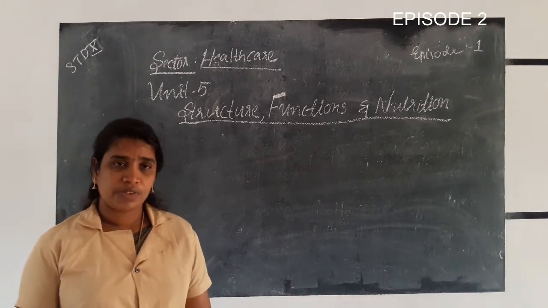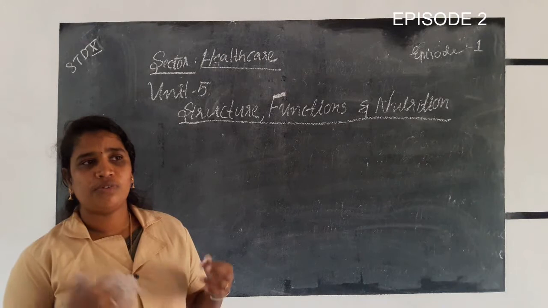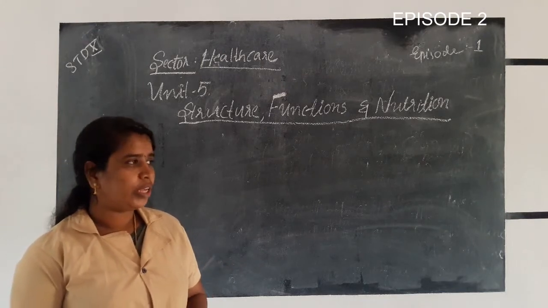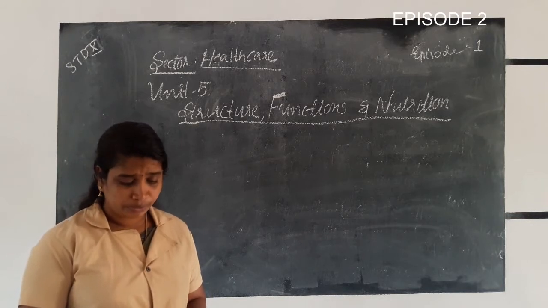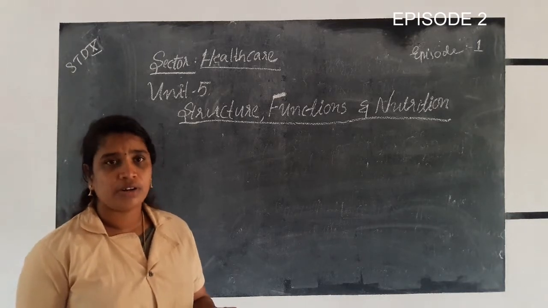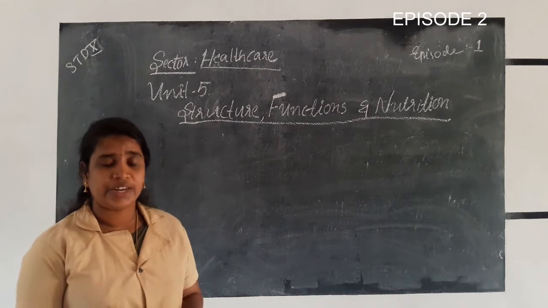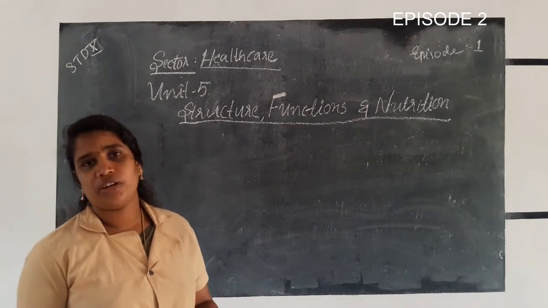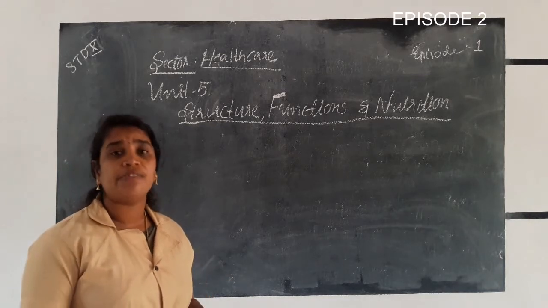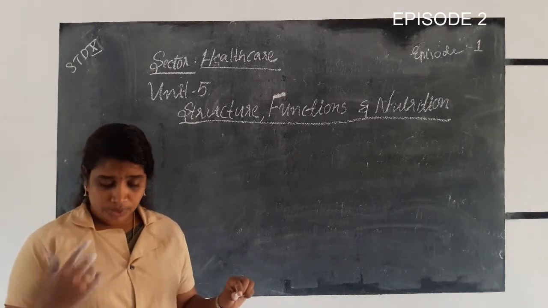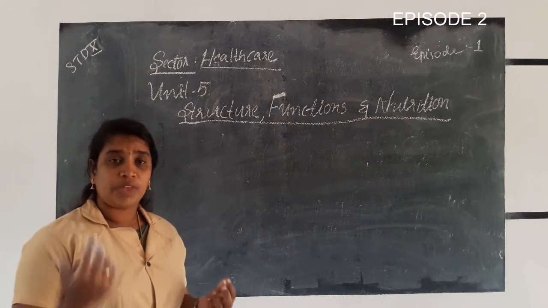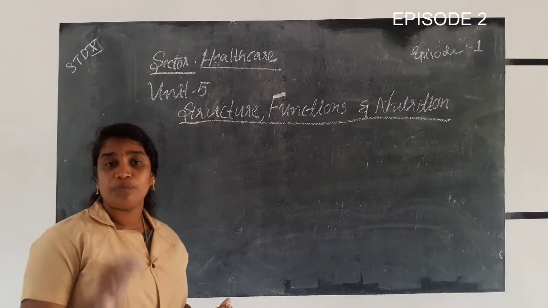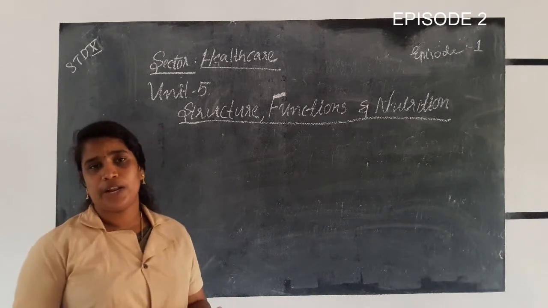Then we will discuss general motions that happen in the human body, including flexion and extension. Flexion is a movement that decreases the angle between the body parts, and extension is a movement that increases the angle. Abduction is a motion that pulls away from the midline.